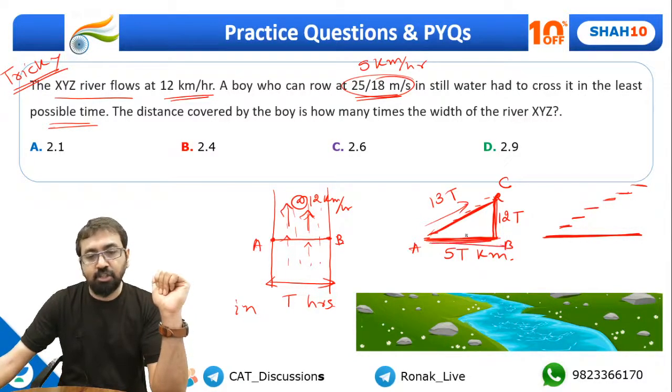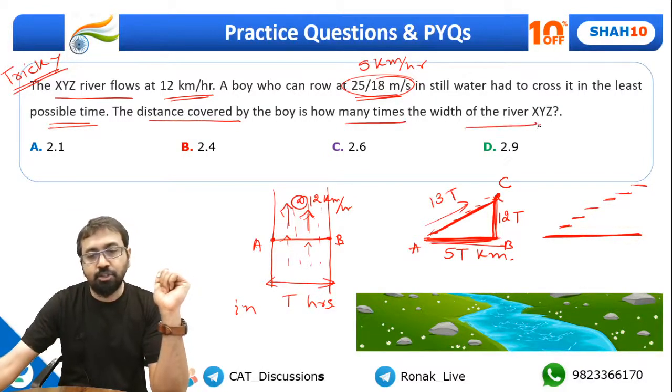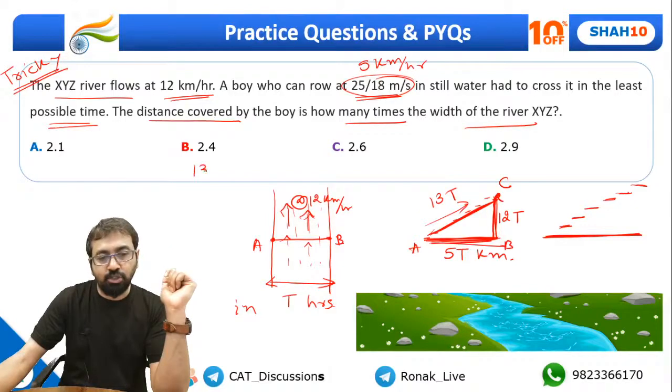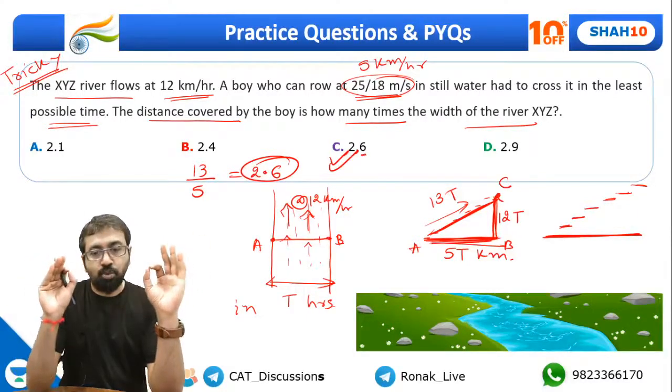This is the width of the river. So what do we need to find out? The distance covered by the boy is how many times the width of the river. So we need to find out this ratio, 13 by 5. If you solve, it will come out to be 2.6. That's your answer, right? Please understand this question once again.